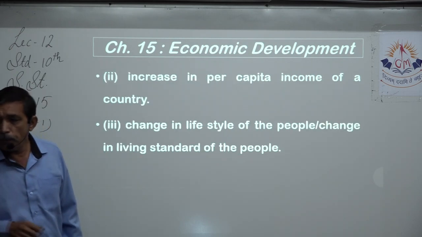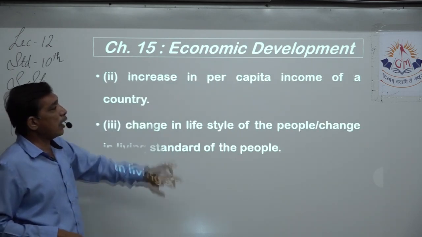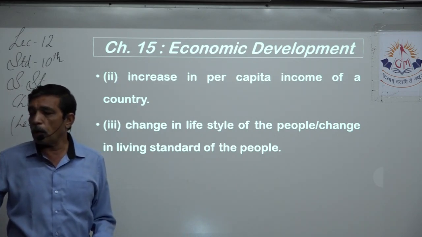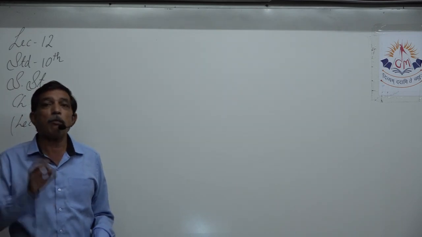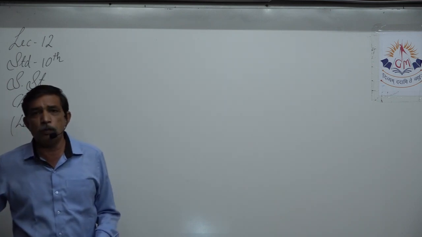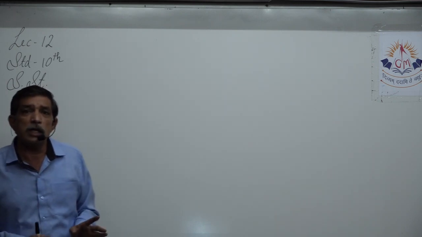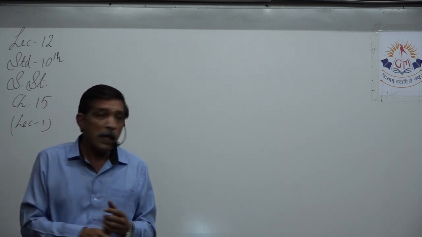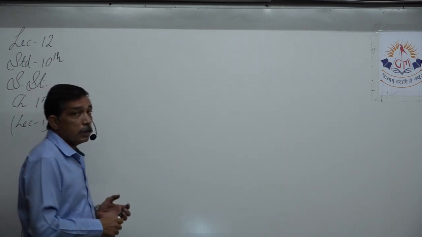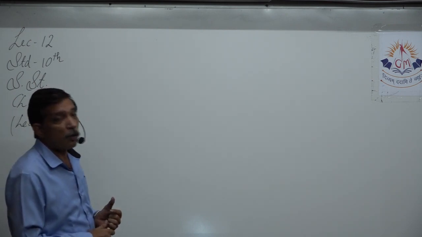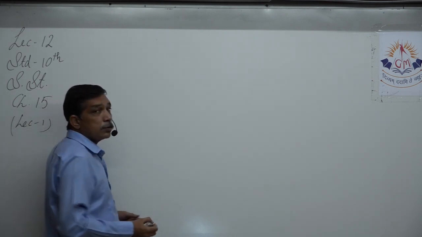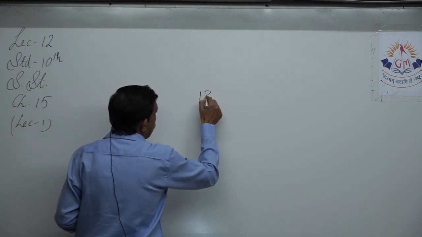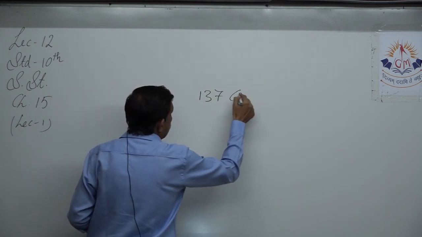What is the next point? Increase in per capita income of a country. Now what is per capita income? Per capita, per head income, right? Put it in simple layman's language. Per capita income means per head income. Now, we know what is the total population of India. Everywhere in the newspaper, news channel, we come to learn that India has a population of 137 crore.